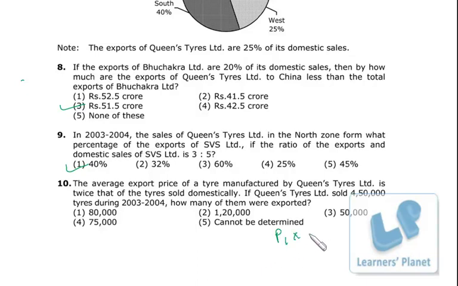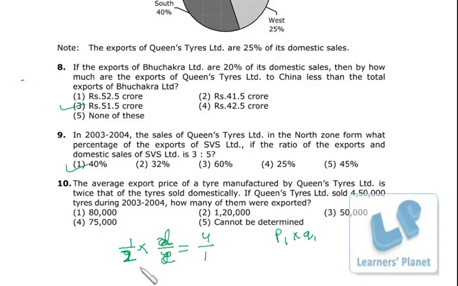So P1 into Q1 is equal to S1. So the price ratio, domestic to export, is 1/2. Quantity ratio we don't know, so I just write down X by Y, domestic by export, and sales is 4/1. Price ratio is 1/2, and sales is 4/1.